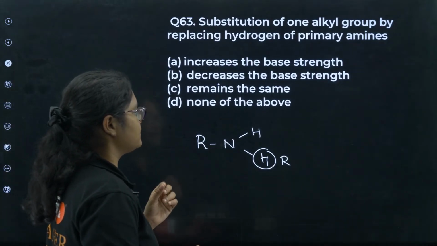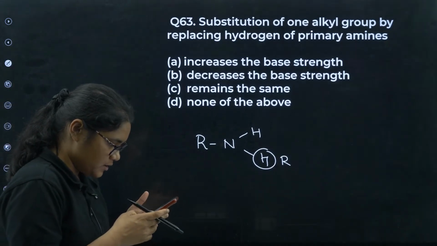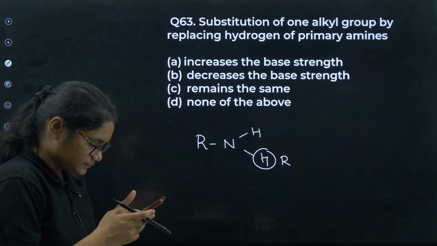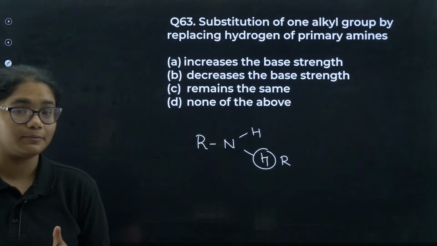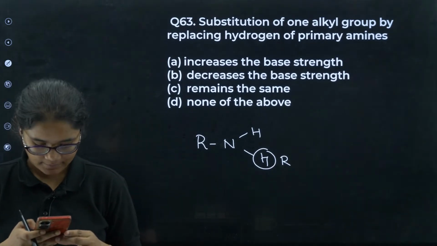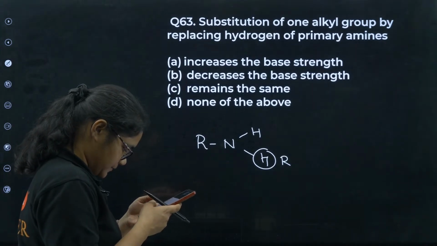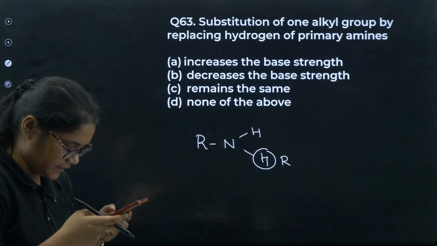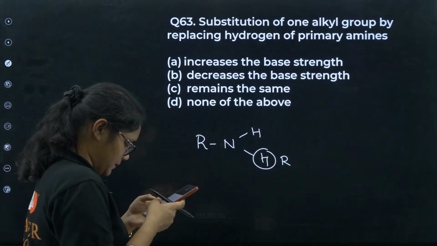Increases the basic strength, decreases the base strength, remains the same, none of the above. Yes, what will happen to the basic strength? 63A, who has answered this one? Shivani. Anup has given 63A, Manthan C, Gauri B, Shivani B, Radhika B, Pradeep A.